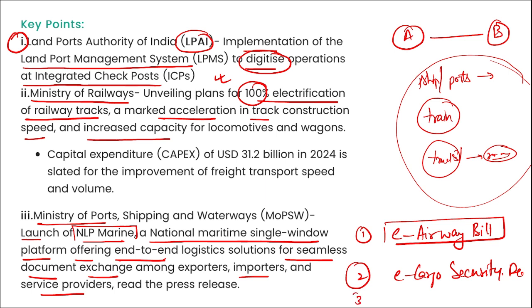And soon in September 2024, e-gate pass will also be launched. So e-airway bill, e-cargo security declaration and e-gate pass will all be implemented by Ministry of Civil Aviation.